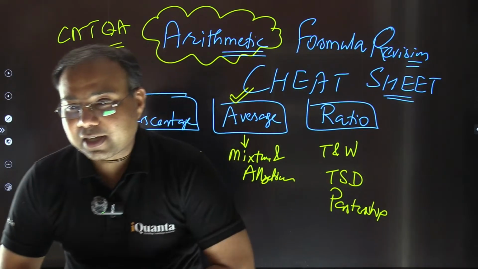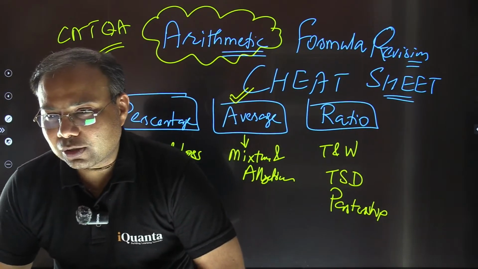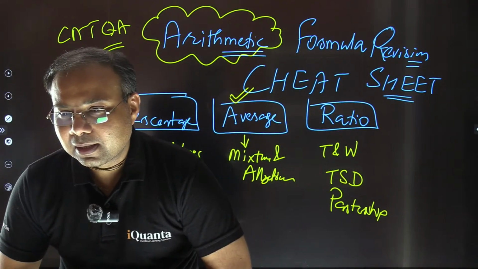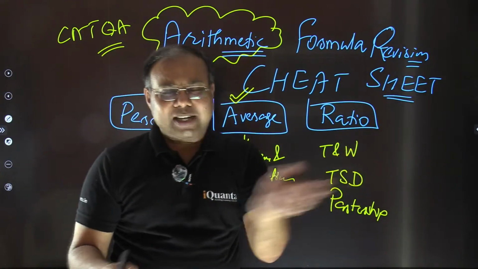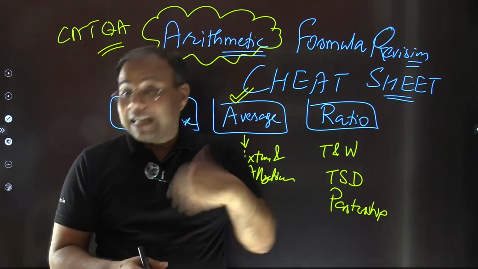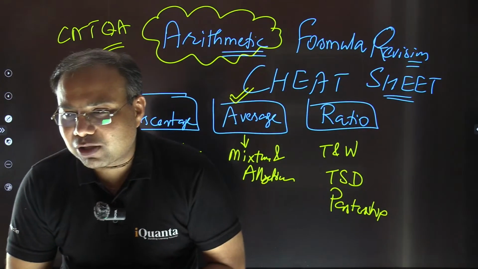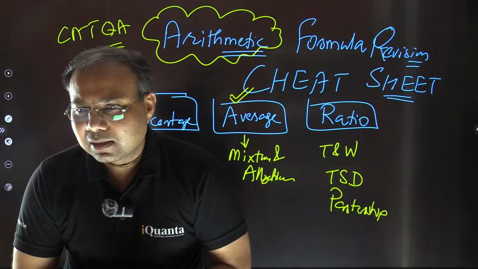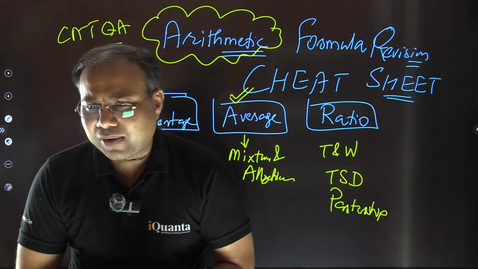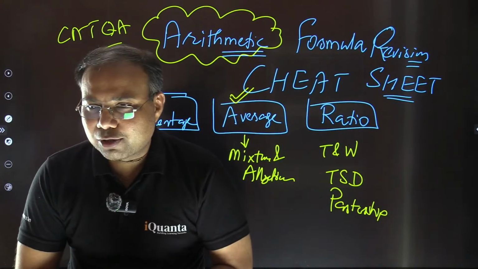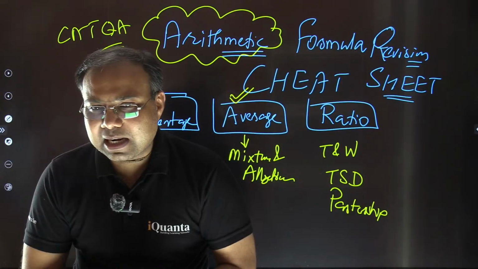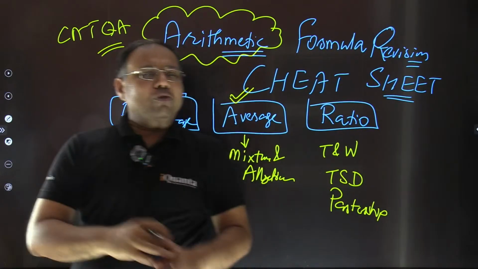Okay, Aditya is writing sum upon n. Dhruv says total by n. And sum of all the observations. Total of all the values divided by number of values, number of terms. Exactly, Ayushman, sum of all the values divided by number of values. Neelu also says the same thing. Perfectly fine. Excellent. Arjun also says the same thing, sum of observations divided by number of items. Wonderful, so all of you are familiar with that.